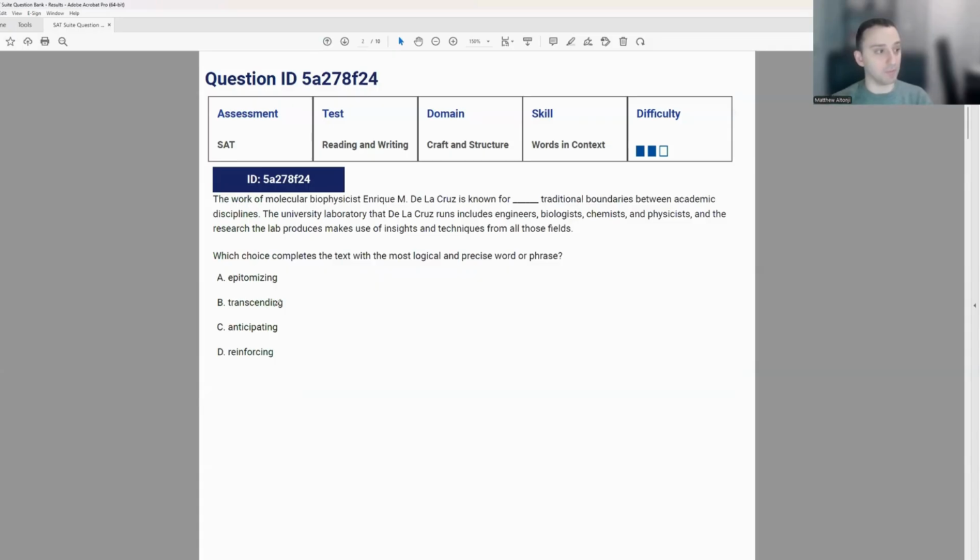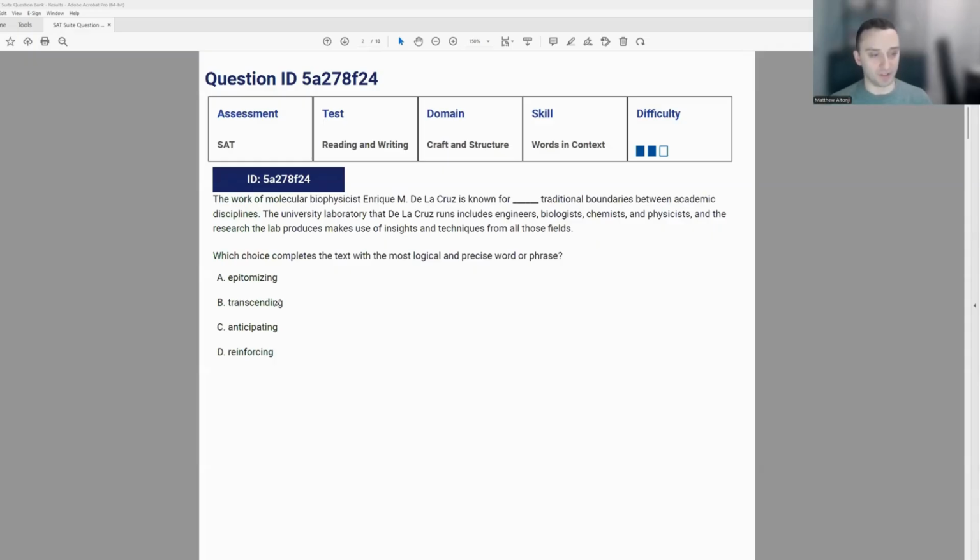Now let's look at this problem. The work of molecular biophysicist Enrique M. de la Cruz is known for blank traditional boundaries between academic disciplines. The university laboratory that de la Cruz runs includes engineers, biologists, chemists, and physicists, and the research the lab produces makes use of insights and techniques from all those fields. So which one of these words best fits the rest of the sentence?